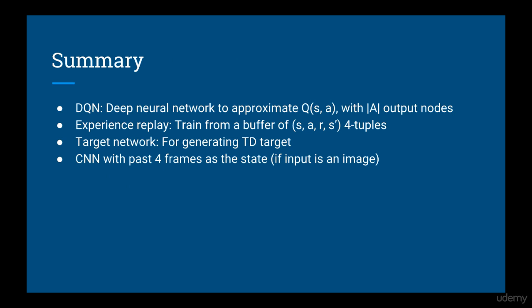So let's do a summary of all the modifications we just talked about. First, we are going to build a deep Q network where each output node corresponds to a value for a specific action. This is as opposed to considering the action as an input into the neural network. Second, we store tuples of state, action, reward, and next state in a buffer that we randomly sample for training. Third, we use a target network that is a periodically updated version of the main Q network. This target network is for generating the target for the TD error. And finally, we are going to use a convolutional neural network with grayscale images and the past 4 frames to represent each input state.